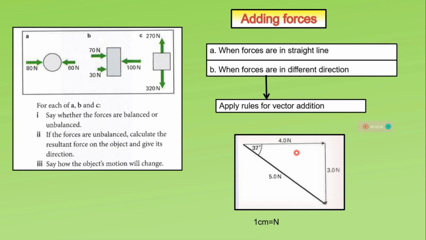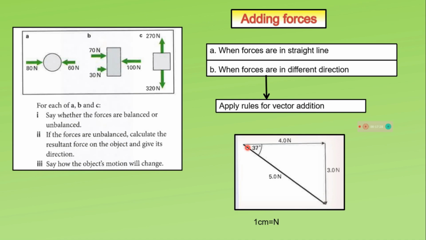We will first use a scale and assume that 1 centimeter represents 1 Newton force. So draw a horizontal line of 4 centimeters to represent the 4 Newton force. Mark it with an arrow to show its direction. Using the end of this arrow as the start of the next arrow, draw a vertical arrow 3 centimeters long to represent the 3 Newton force. Now complete the triangle by drawing an arrow from the start of the first arrow to the end of the second arrow. This arrow represents the resultant force.